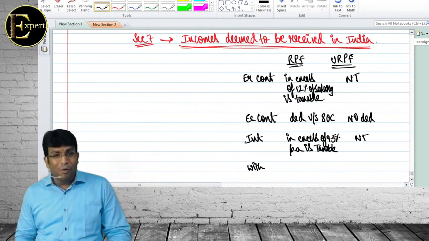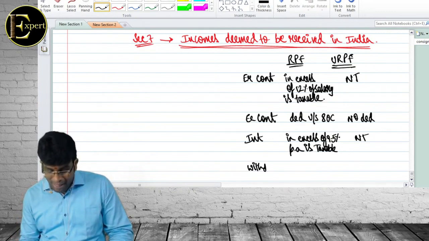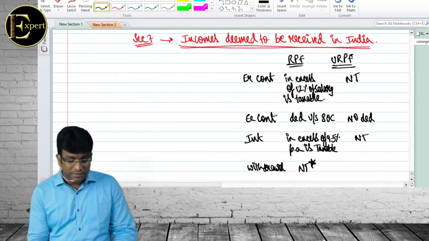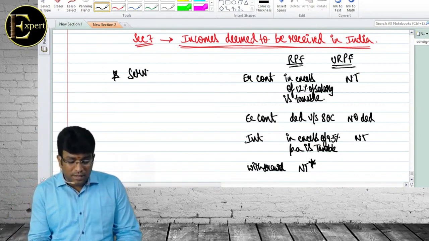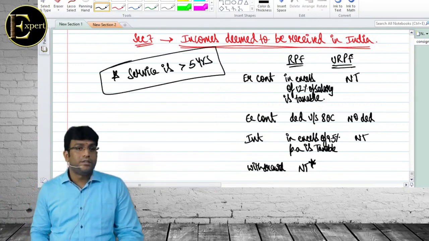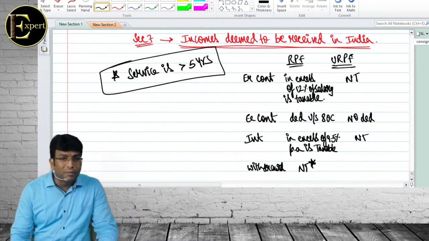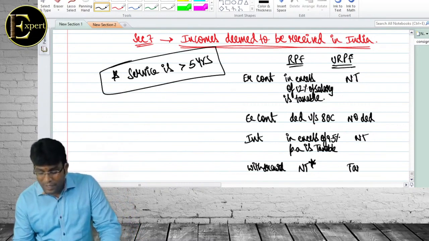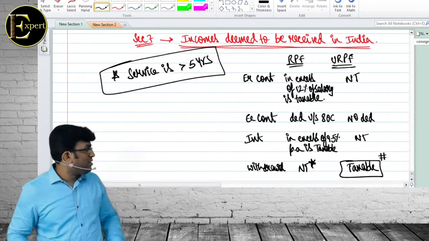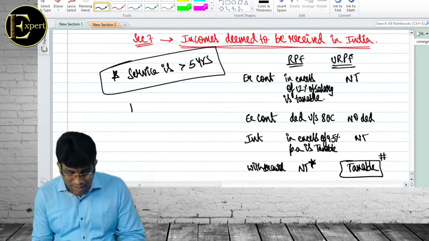Some are telling, wow! Now see the story. Withdrawal, not taxable, subject to one star mark. That star mark is service is greater than 5 years. Getting my point? URPF, what will happen is taxable, but not totally. इसका एक कहानी है. Hashtag star over no. I'll use hash. ठीक है?